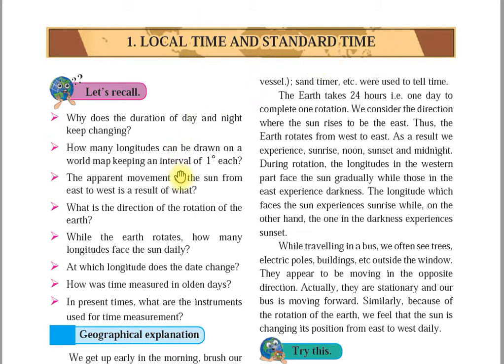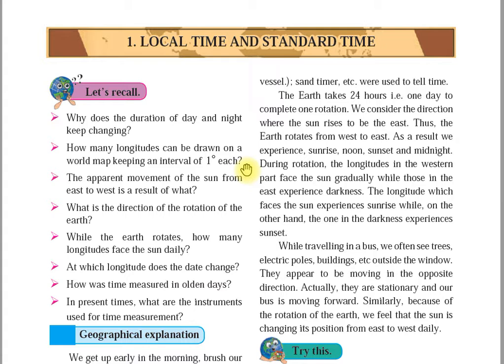Now, what we are going to see in this chapter: the Earth takes 24 hours, that is one day, to complete one rotation. You know, the Earth takes one day to complete one rotation. The Earth rotates from west to east. So how does the Earth rotate? The Earth rotates from west to east.